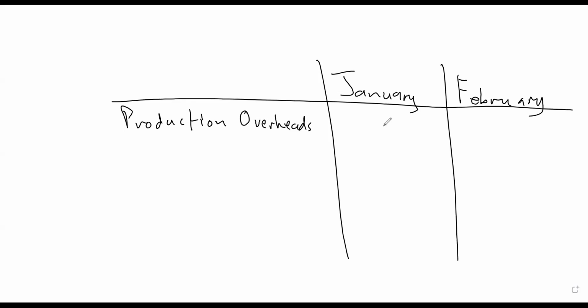So you want to know, okay, what is the production overheads to be accounted for the month of January, and what is the production overheads to be accounted for in the month of February? So that's what I'm trying to illustrate. Here's how you're going to show the calculation. Assuming you're going to have January over there somewhere, and you had already done your calculations to get to that 42,000, right?